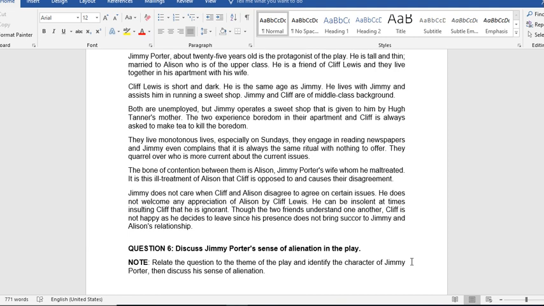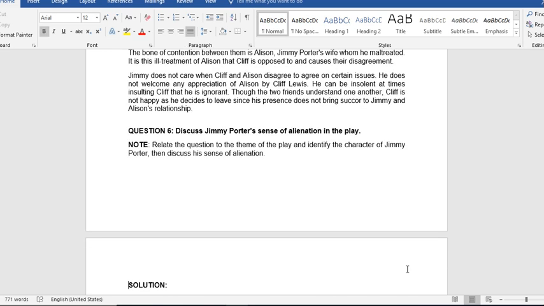The second question. Discuss Jimmy Potter's sense of alienation in the play. Discuss Jimmy Potter's sense of alienation in the play. This is the guideline to follow. Relate the question to the theme of the play and identify the character of Jimmy Potter. Then discuss his sense of alienation. Now the solution.